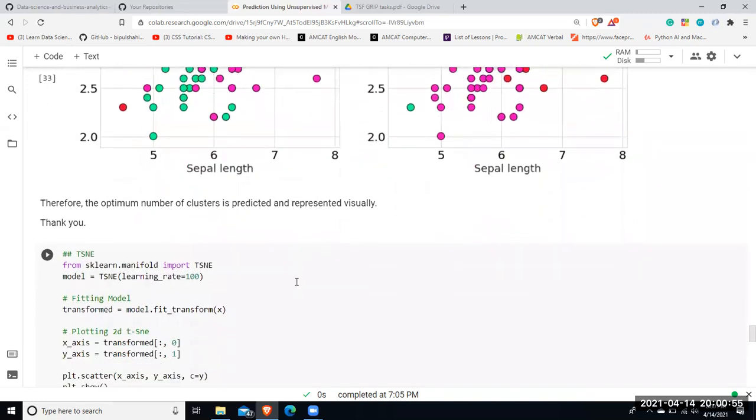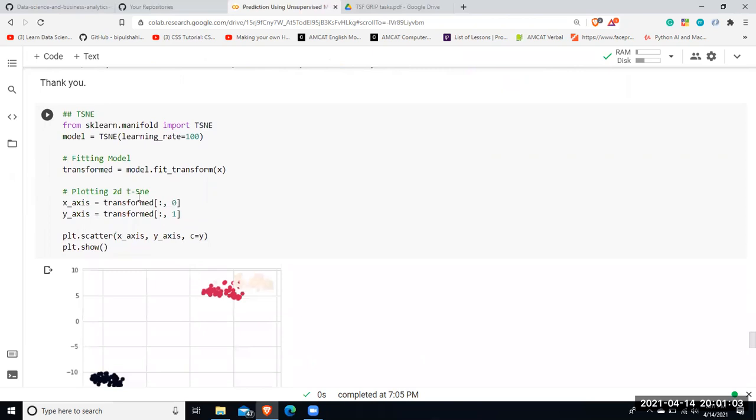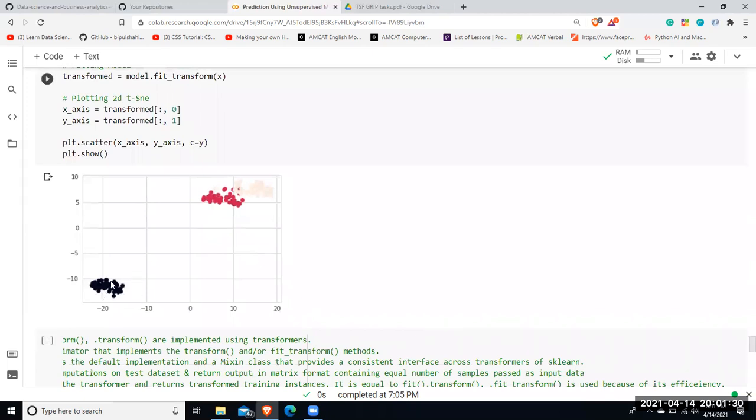Now, besides this clustering, since there are many algorithms in unsupervised machine learning as well, right now I'll be using t-SNE. t-SNE stands for t-Distributed Stochastic Neighbor Embedding. It is a kind of dimensionality reduction technique, just like PCA, which stands for Principal Component Analysis. Since here I have 4D data, that means sepal length, sepal width, petal length, and petal width, I'll be converting it into 2D format. So here it is, three species are being classified and predicted and shown in this way.